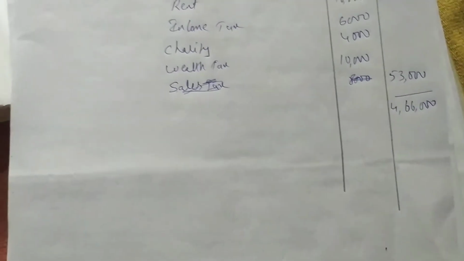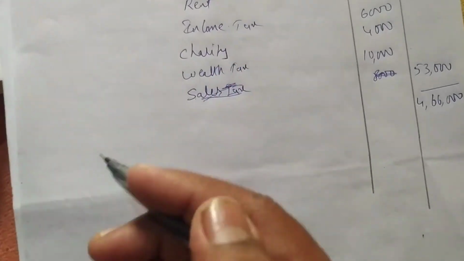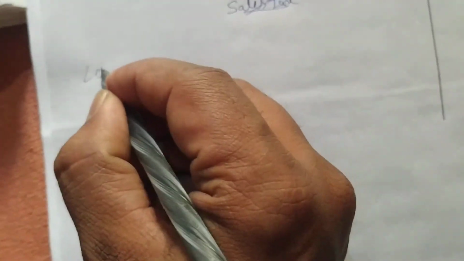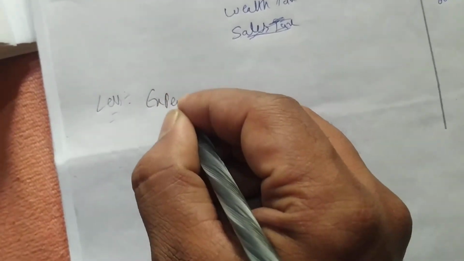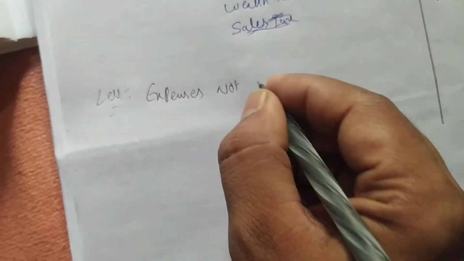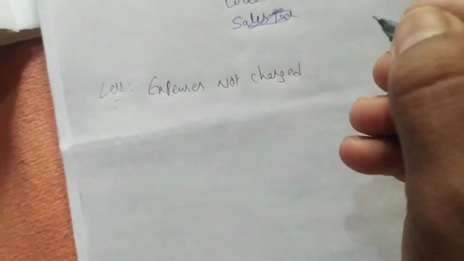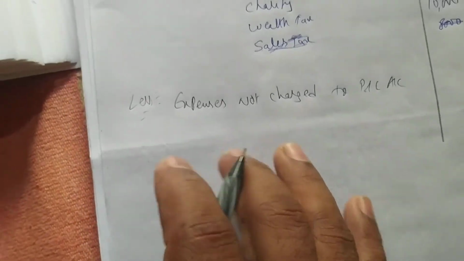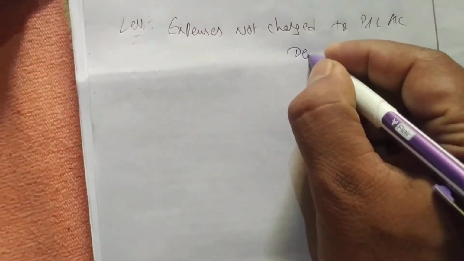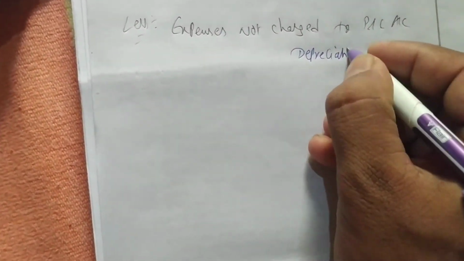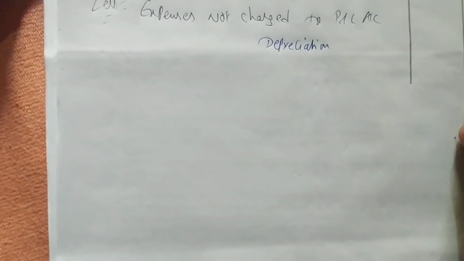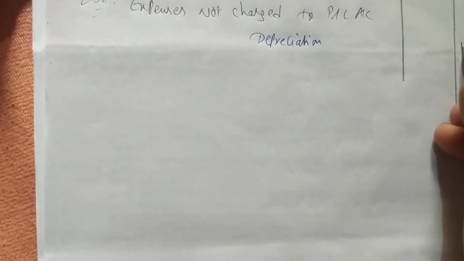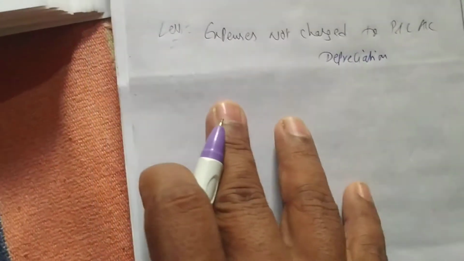Now what we have to do? We have to deduct expenses which are not charged to profit and loss account. Okay, so in that one we are having depreciation 14,000. So I'm writing depreciation, that is not charged in profit and loss account. The depreciation is 14,000. So I'm writing here 14,000.